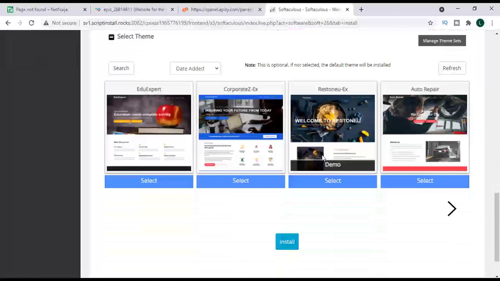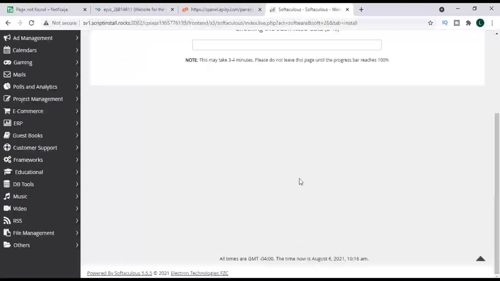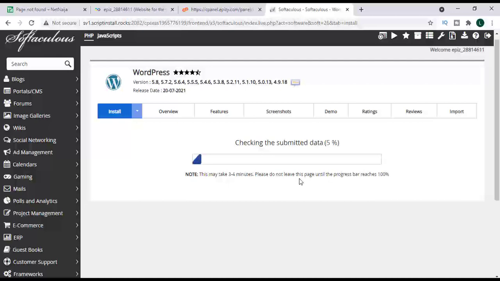What you have to do, beneath here, you will see that there are already made templates that are suggested by WordPress for you to install. But I don't want to choose any of these because I want to design this website professionally using a specific free theme. So go ahead and click on install and you'll be taken straight into the dashboard after proper installation.